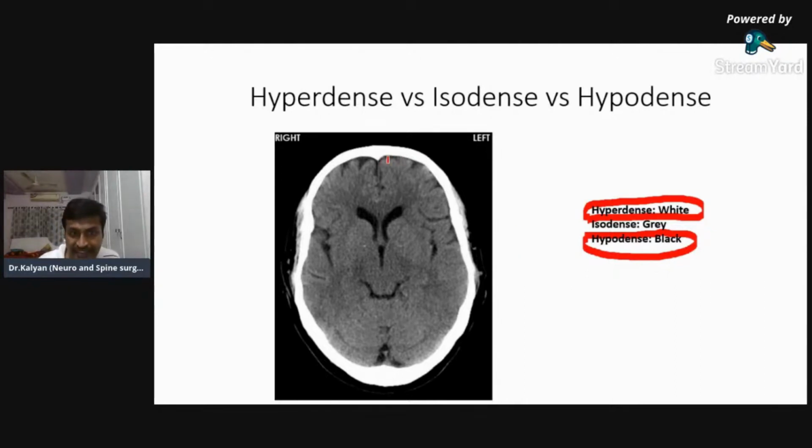So when I look at the scan, this structure is bone, bone of the skull. So bone appears white. What is this structure in the center? Can anyone guess? What is the structure which I have shown with the red arrow?